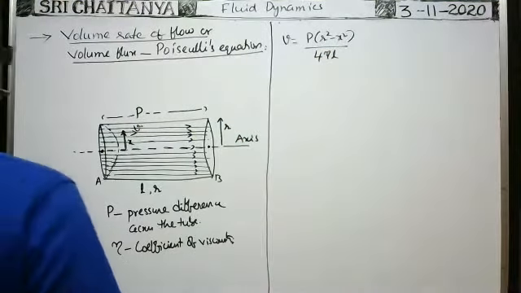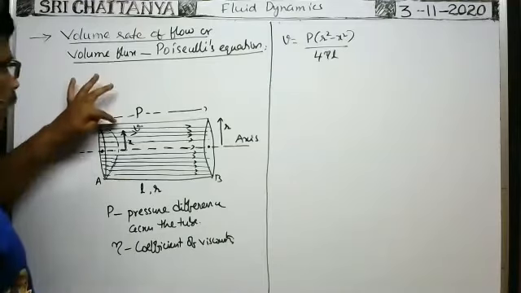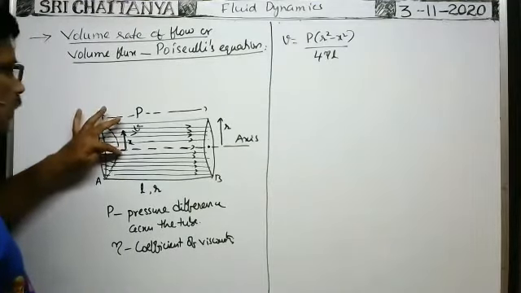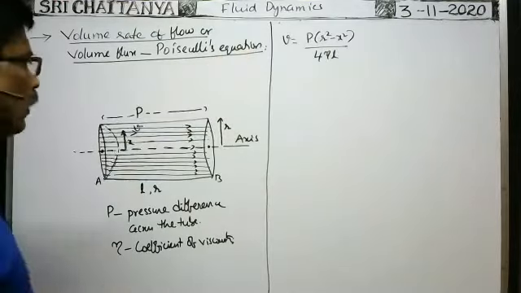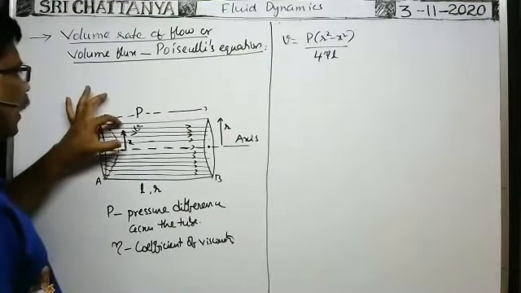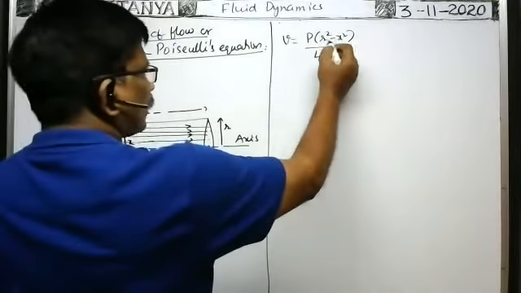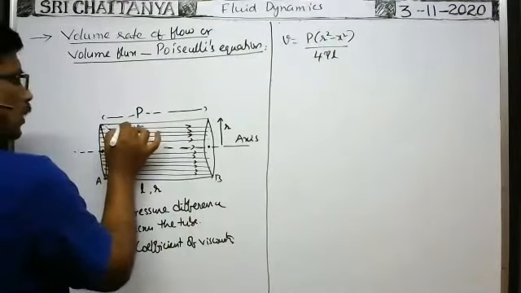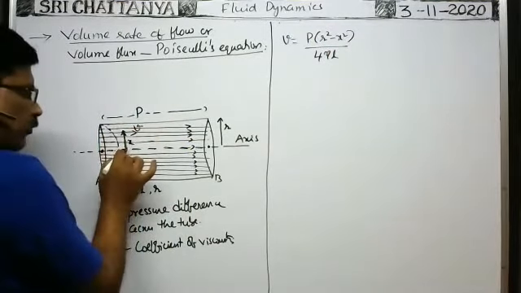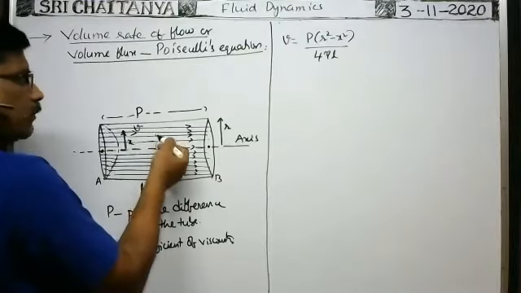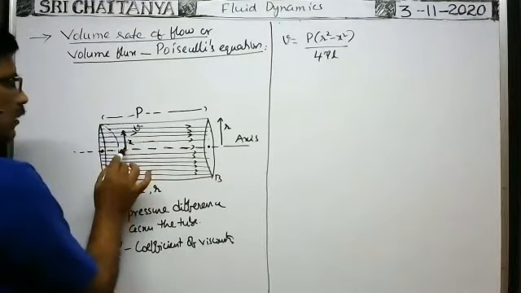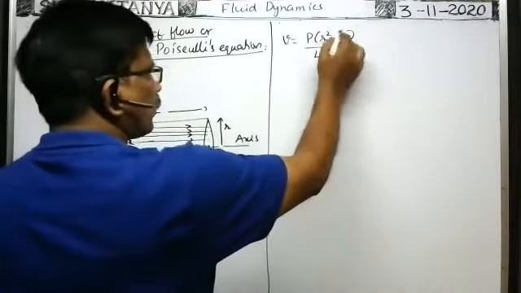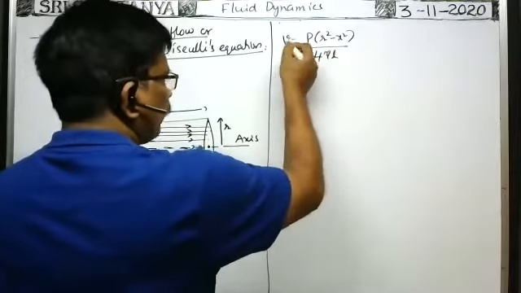At the boundary, the velocity of the fluid particle is 0, and at the axis the velocity is maximum. Is that satisfied by the equation or not? At the boundary, x is equal to r. When you put x equal to r, small r square minus r square is 0. That's why the velocity at the boundary becomes 0. For the axis, x is equal to 0, and when you substitute 0, this bracket term becomes maximum, so the maximum velocity is there.